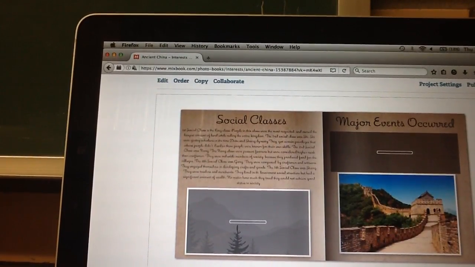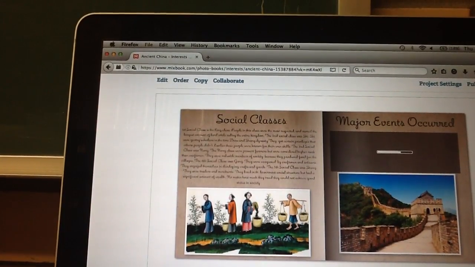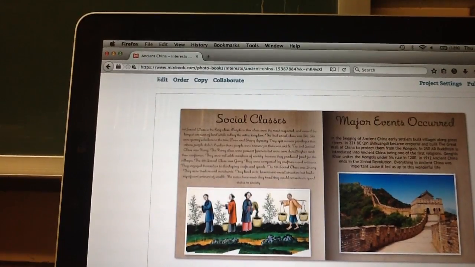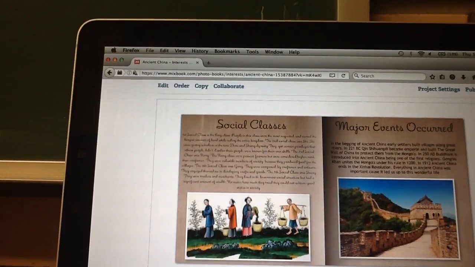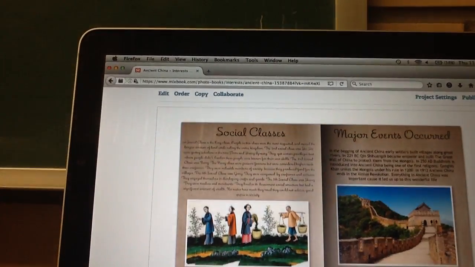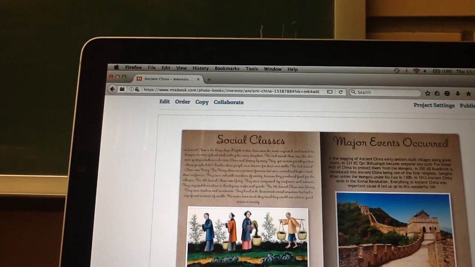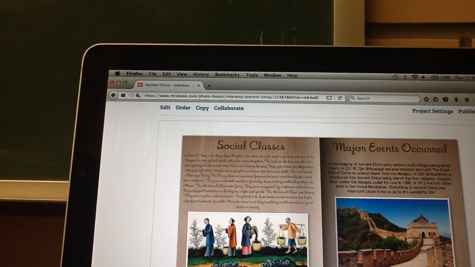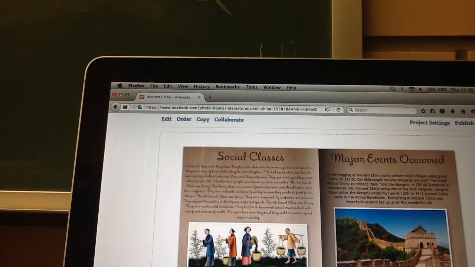Social classes. First social class is the king class. People in this class were the most respected and owned the largest amount of land while ruling the entire kingdom. The second social class was Shi. Shi were gentry scholars in the time of the Zhou and Shang dynasties. They got certain privileges that other people didn't. Earlier, these people were known for their war skills.